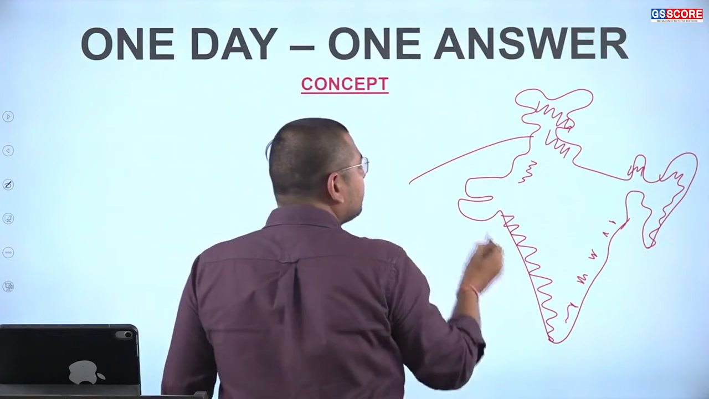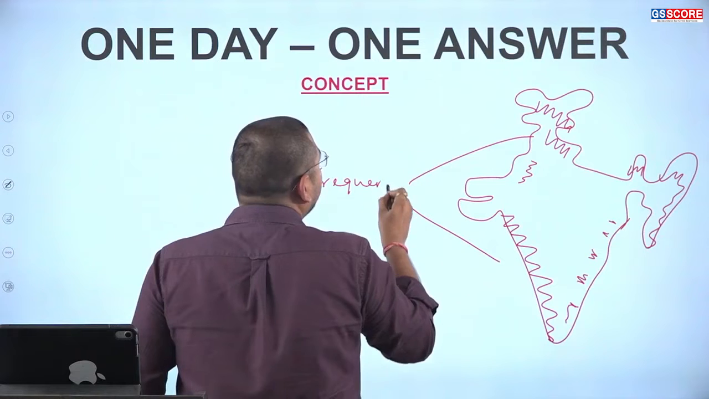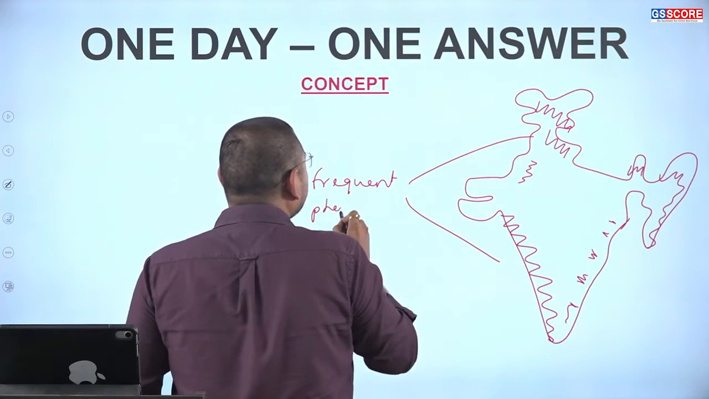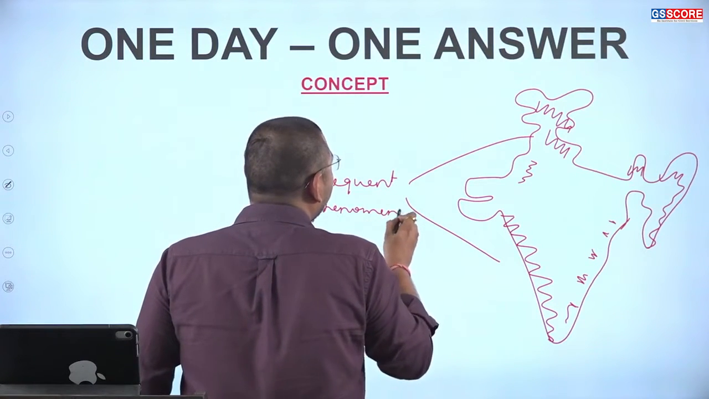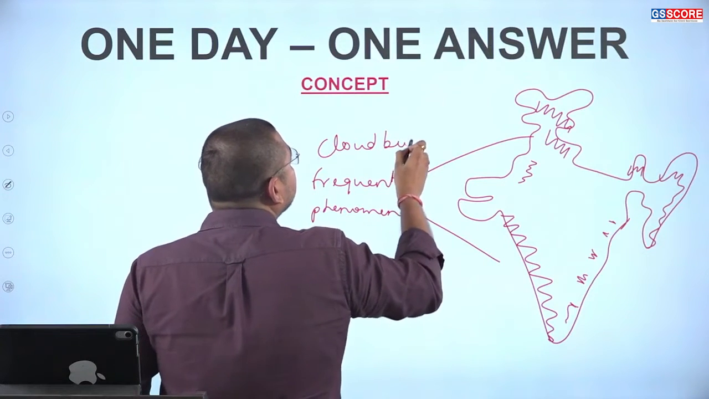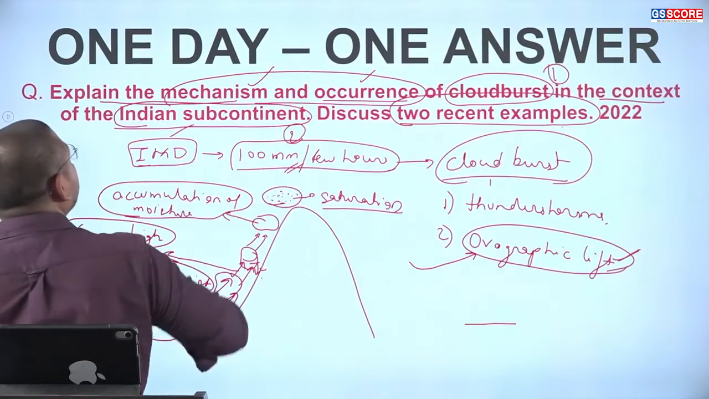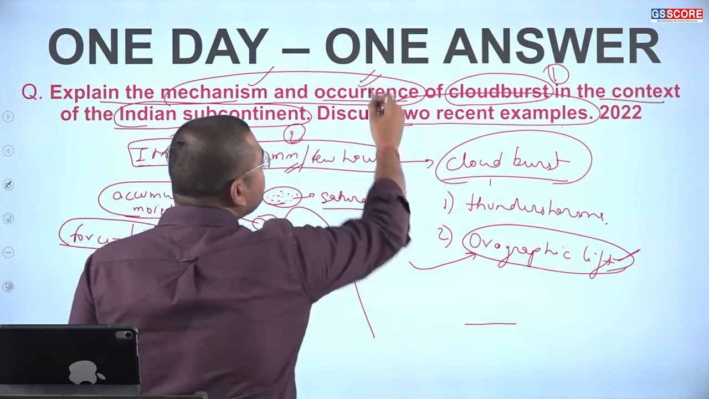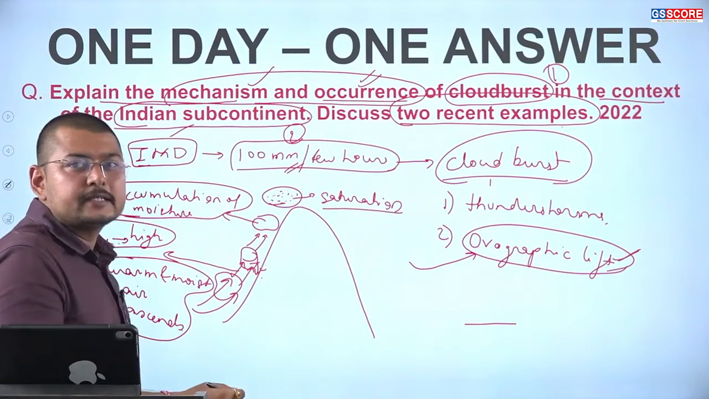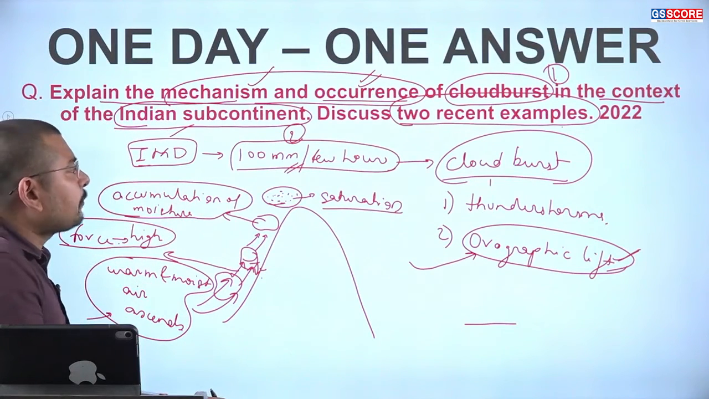In these regions, we see the cloudburst is quite a frequent phenomenon. The occurrence of cloudburst is quite common in these particular regions of India when we are talking about the Indian subcontinent.